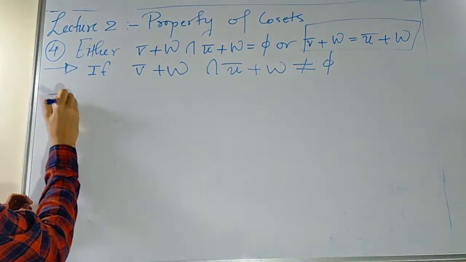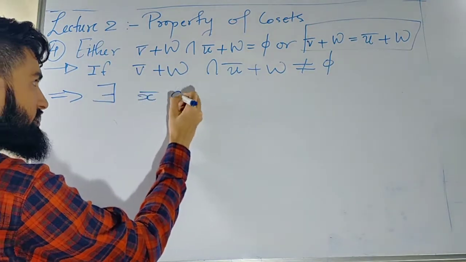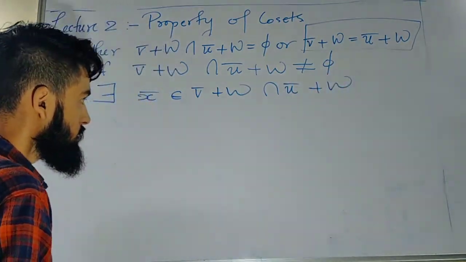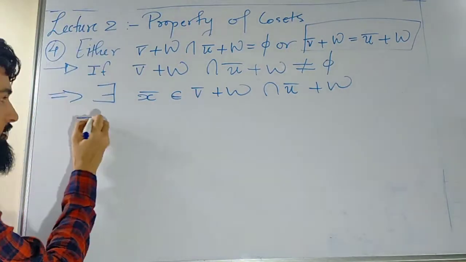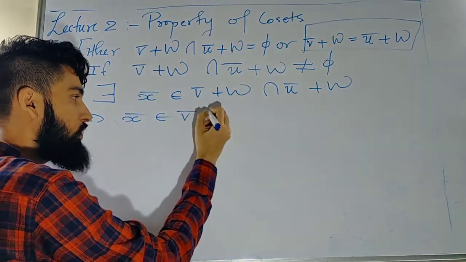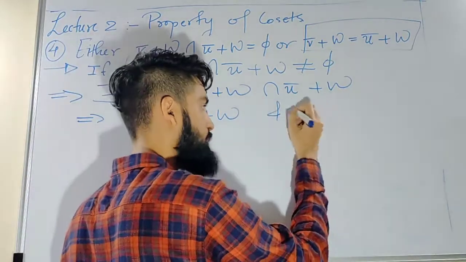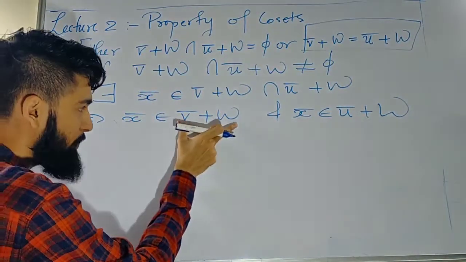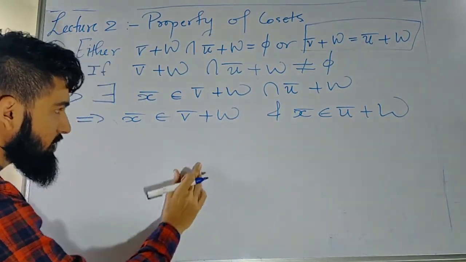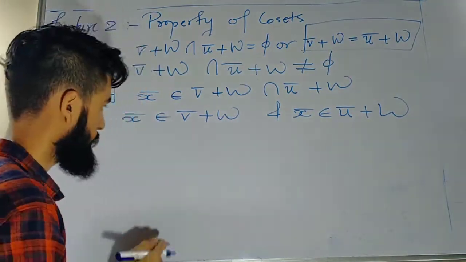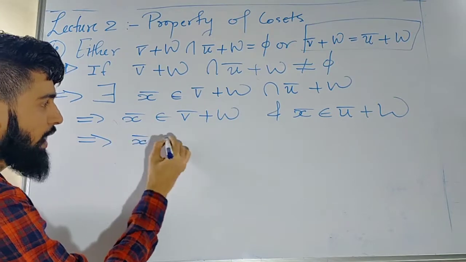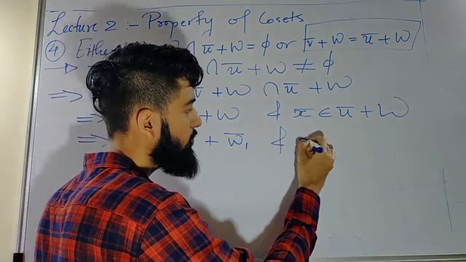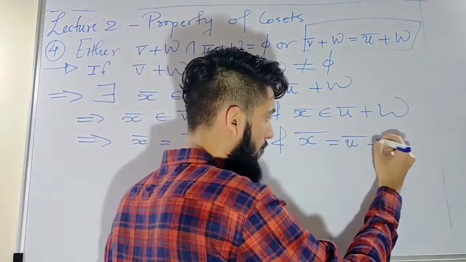Suppose there exists some X bar inside V bar plus W intersection with U bar plus W. The element being inside the intersection implies this X bar is an element of V bar plus W, and this X bar is also an element of U bar plus W. An element of this looks like V bar plus some element of W. So I write X bar is equal to V bar plus W1 bar, and similarly over here X bar is the same as U bar plus W2 bar.